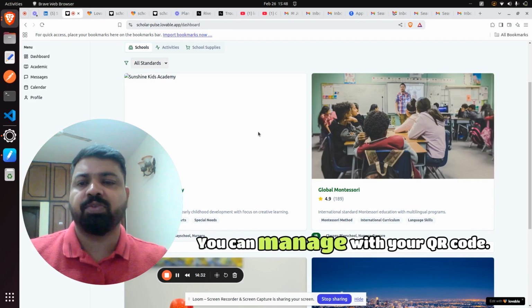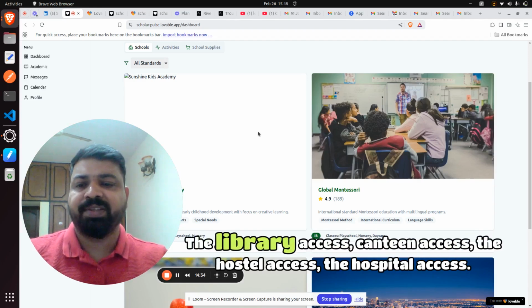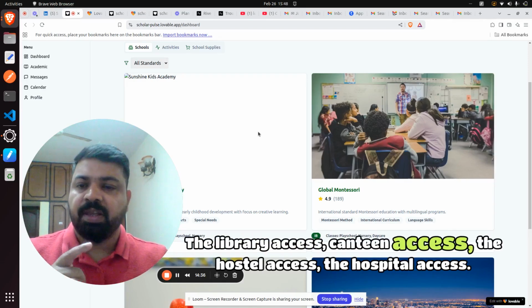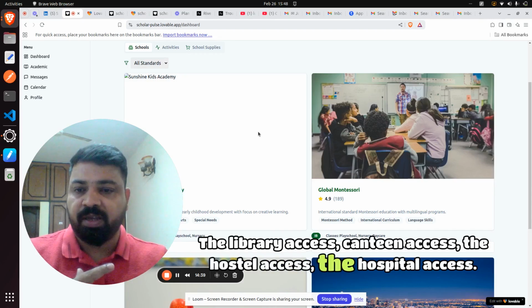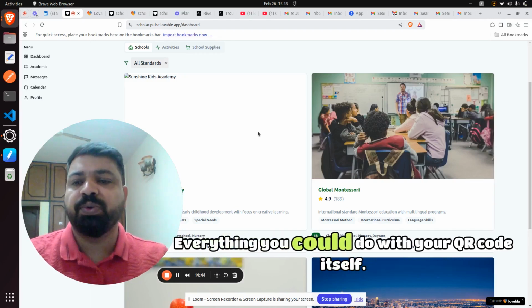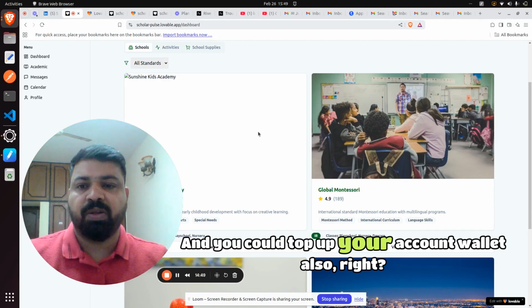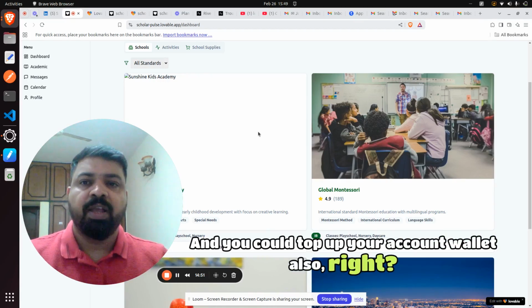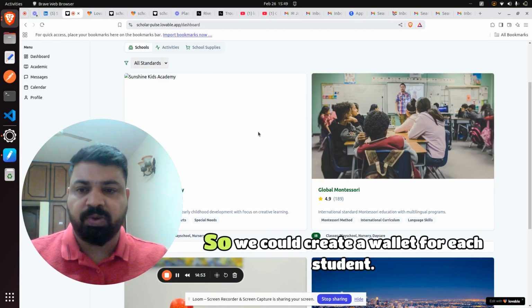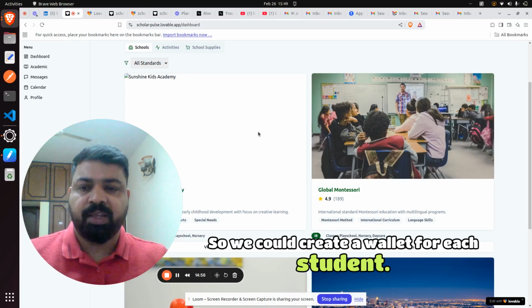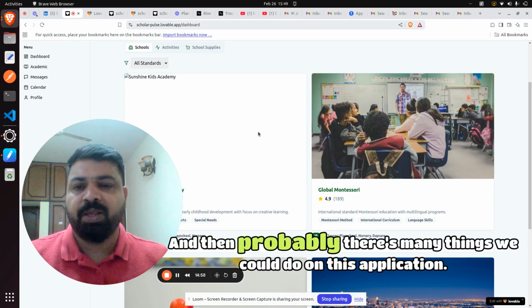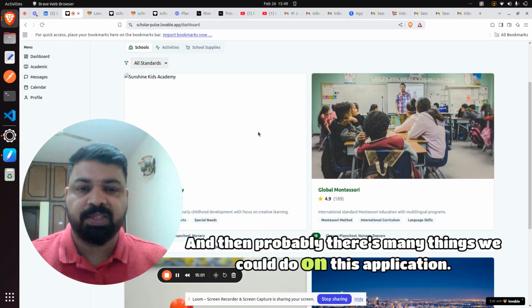You can manage with your QR code: library access, canteen access, the hostel access, the hospital access, everything you could do with your QR code itself. And you could top up your account wallet also, right? So we could create a wallet for each student, they could charge it, and there are probably many things we could do on this application.